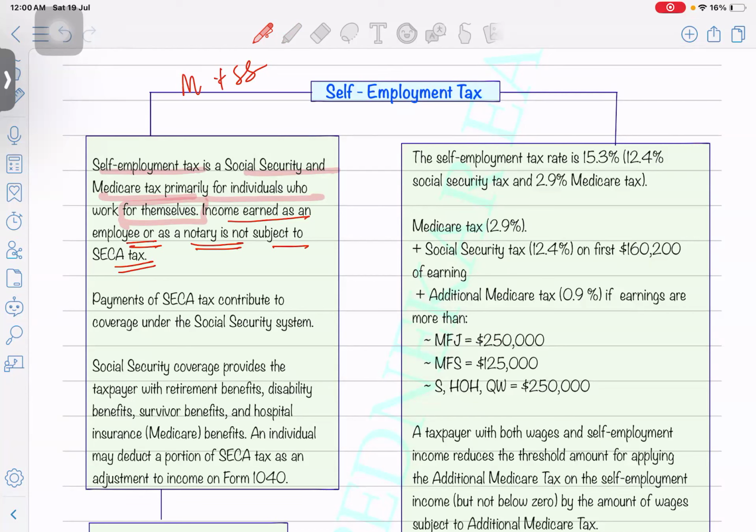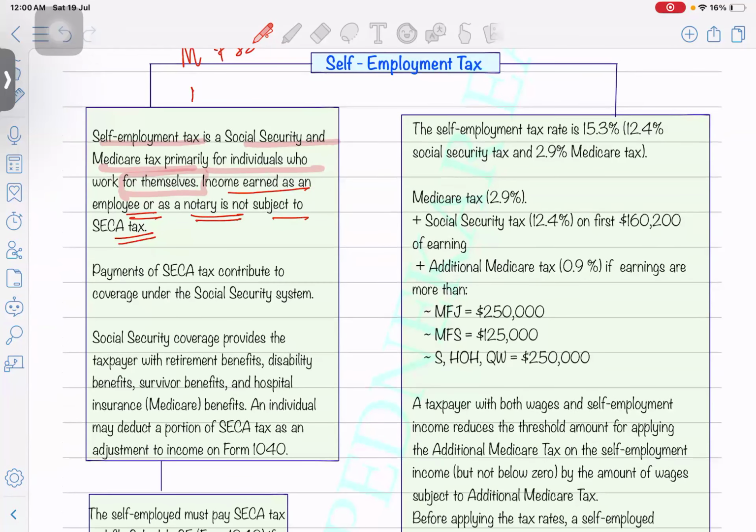Okay, so it's just a simple thing that the rate of tax is the same as that of Social Security and Medicare tax rates. Okay, it's 12.4 plus 2.9. That's the total 100% tax.